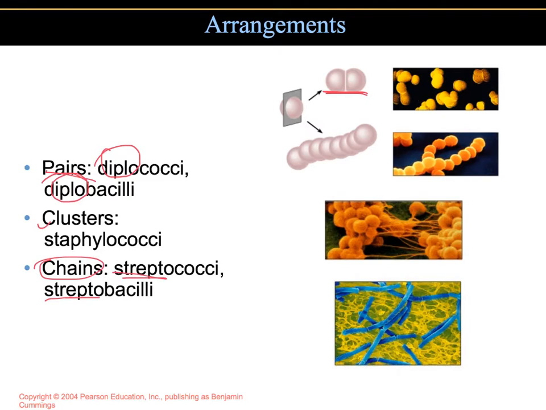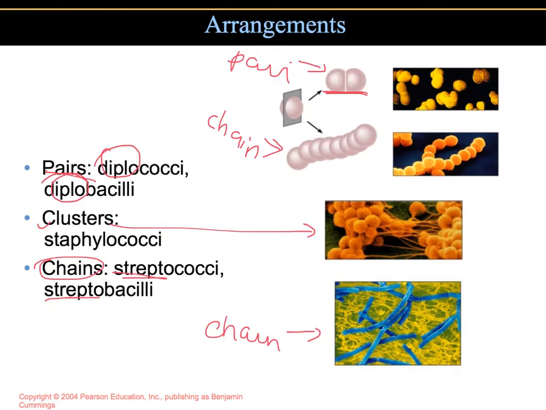So here we have the chain. This would be a chain. We have a pair here. This would be the bacilli. So these are in chains. So streptobacilli, strepto refers to the chain. And in this situation, we have the clusters.